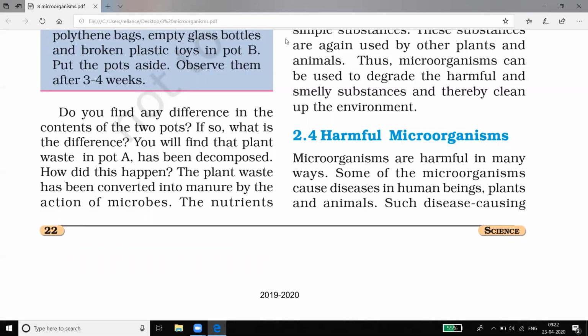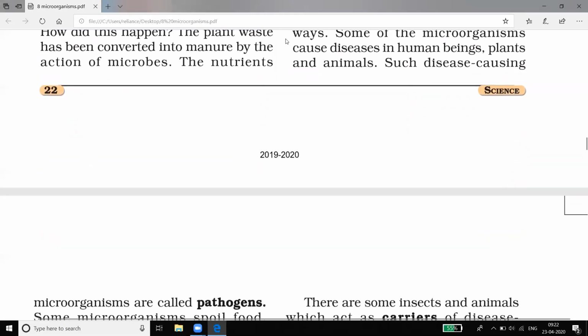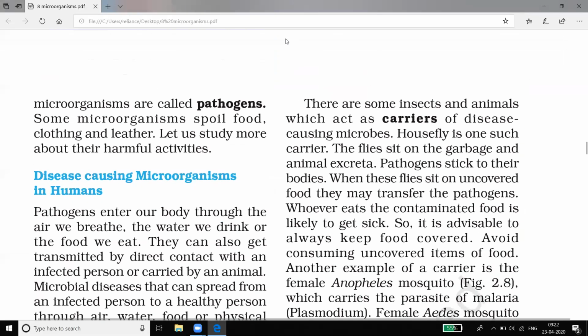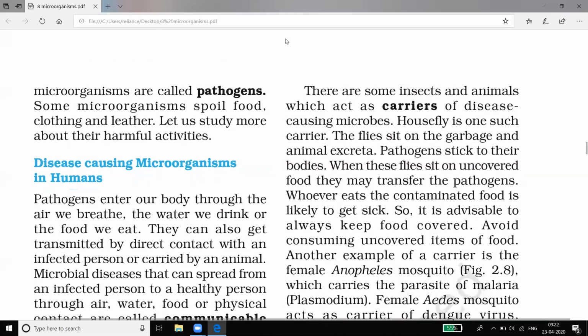So we are talking about the harmful microorganisms. How are they harmful? Everyone is scared about the germs or microorganisms. They are harmful by causing many diseases. Microorganisms which cause diseases are called pathogens. They can spoil our food also, and some cloth and leather also.